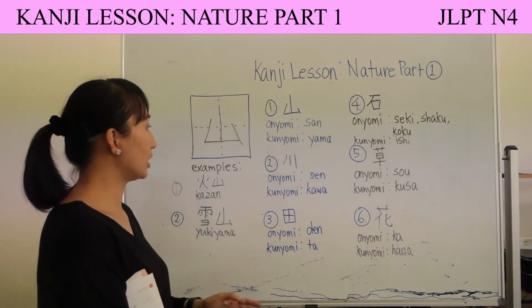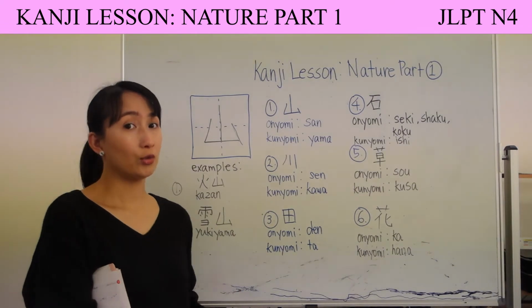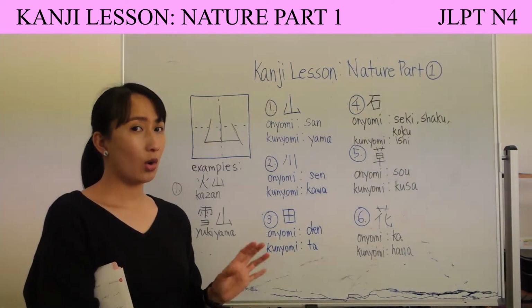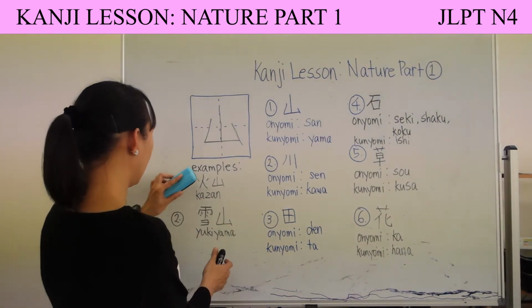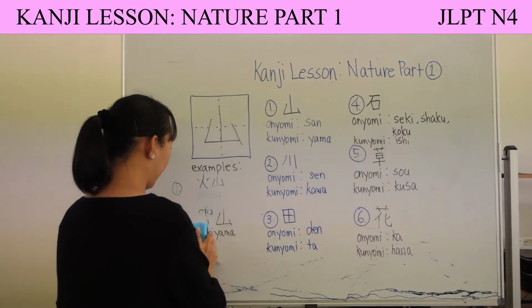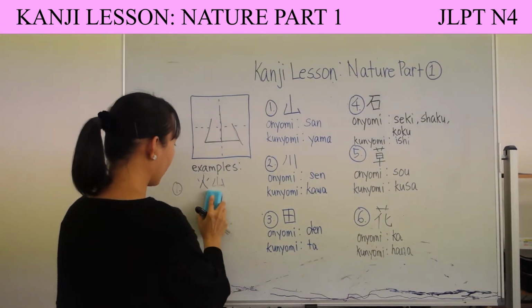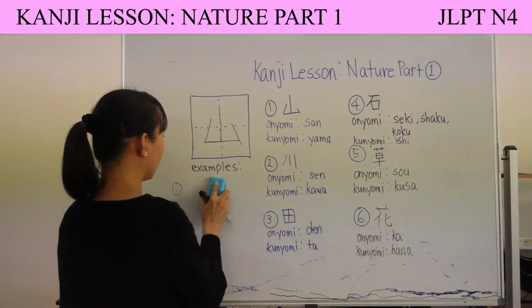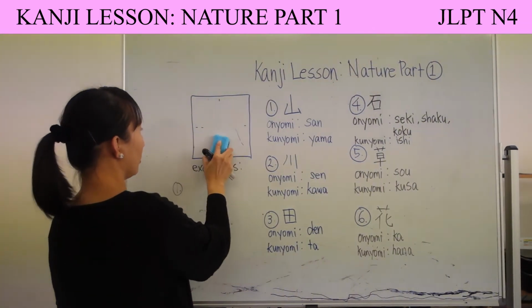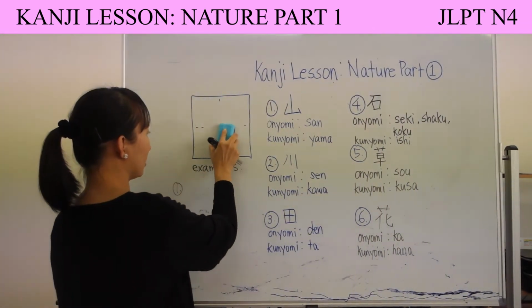Our second kanji is this. Its onyomi is sen and its kunyomi is kawa. Kawa means river. Okay, so let me erase this one first. Kawa. So there are only 3 strokes.